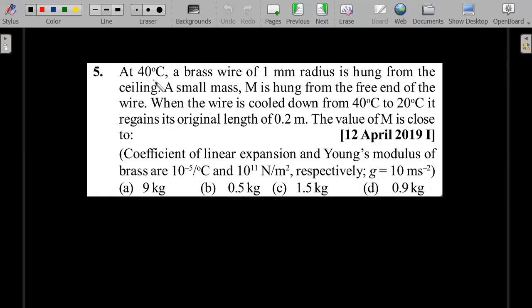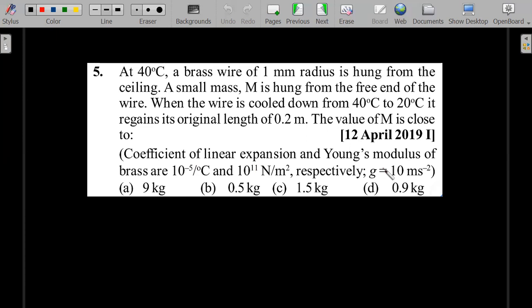Another one. At 40 degrees, a brass wire of 1 millimeter radius is hung from the ceiling. A small mass, capital M, is hung from the free end of the wire. When the wire is cooled down from 40 degrees to 20 degrees, it regains its original length of 0.2 meter. The value of capital M is close to what, given the coefficient of linear expansion, Young's modulus and g? Try this one out. I am moving forward. Okay, so here's the explanation.